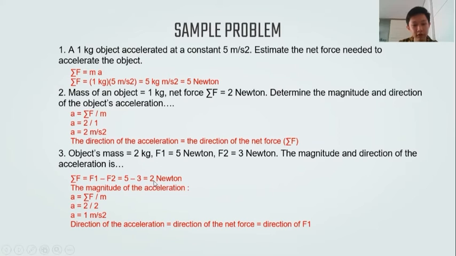So the sigma F is 2 Newton. And the magnitude of the acceleration is sigma F per m. So the sigma F is 2 and the mass is 2 kilograms. So 2 per 2 is 1 meter per second squared. The direction of the acceleration is equal to the direction of the net force, which is the direction of F1.